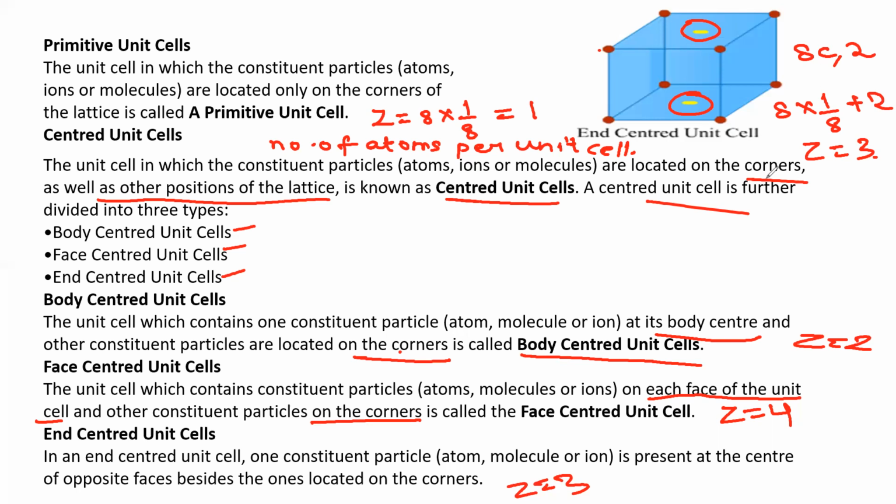For simple cubic or primitive unit cell, both are the same, Z is equal to 1. For body centered, Z is equal to 2. And for face centered, Z is equal to 4. End centered is not in the syllabus, but it is there in the textbook, so we are discussing it. For end centered, Z is equal to 2. Now coming to the next slide.